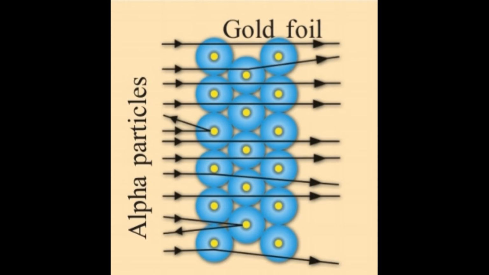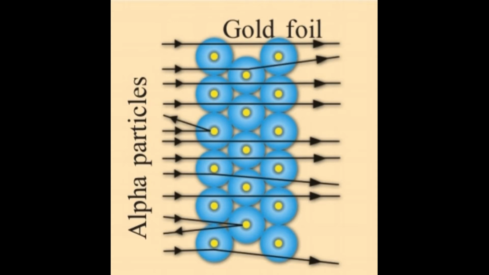But inside the atom, there is a small part where all the positive charge is concentrated. Hence, only some rays come back by hitting that positively charged concentrated part.